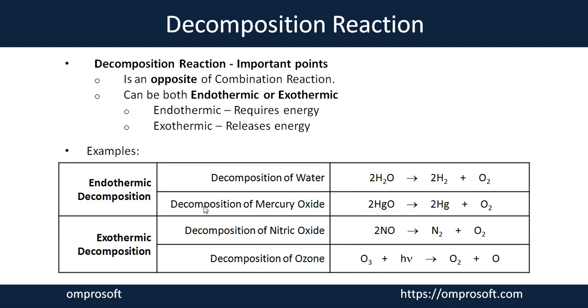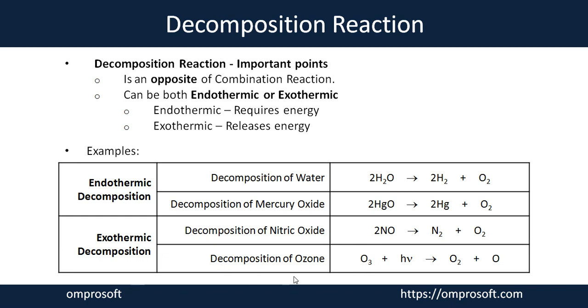Now I'll share some more examples in which the decomposition reaction releases energy as a product. Here, for example, the decomposition of nitric oxide, NO. When nitric oxide is decomposed and releases nitrogen and oxygen gas, it also releases an amount of energy. That's why such a reaction is considered an exothermic decomposition reaction.